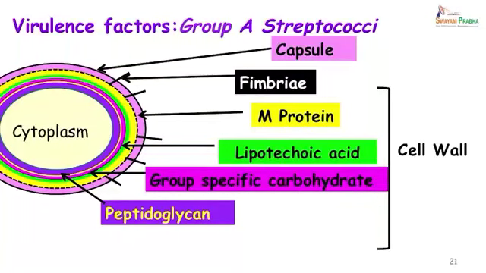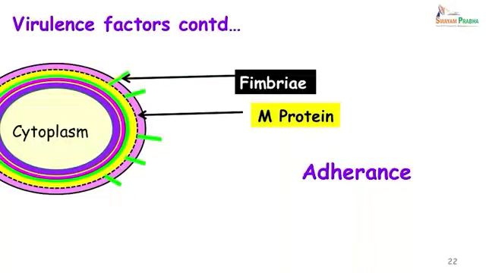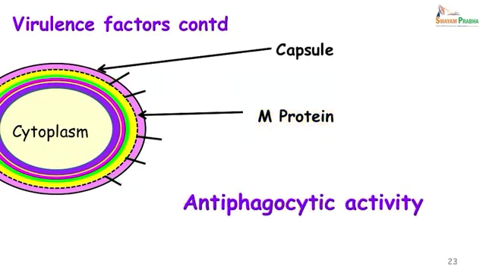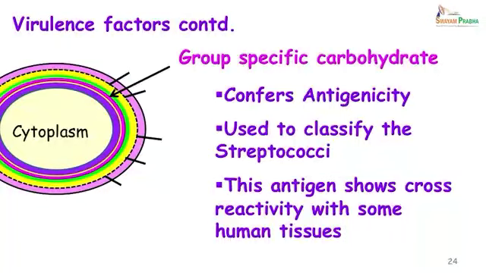Now, let us look at these virulence factors individually. Fimbriae and M protein are responsible for adherence. Capsule and M protein are responsible for the anti-phagocytic activity and therefore, they help the organism in persisting. The group specific carbohydrate confers antigenicity. It is used to classify the streptococci.